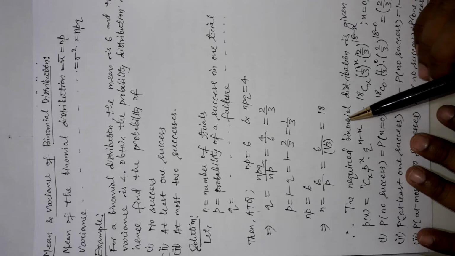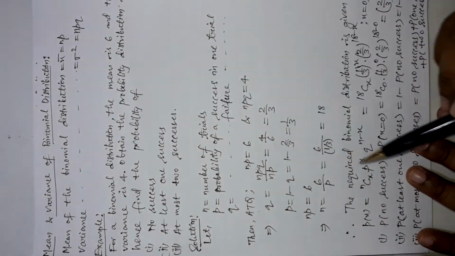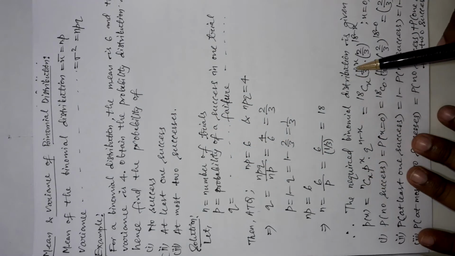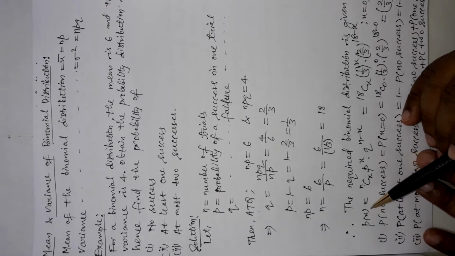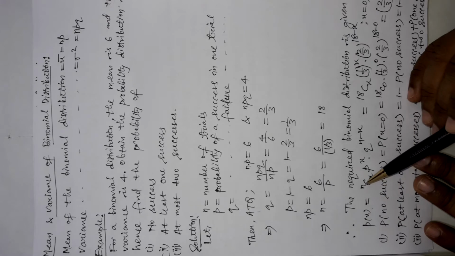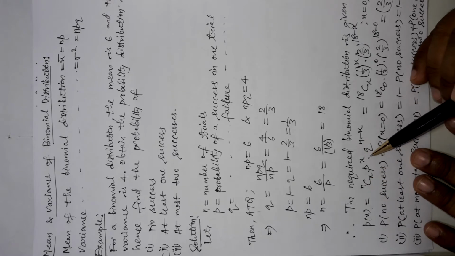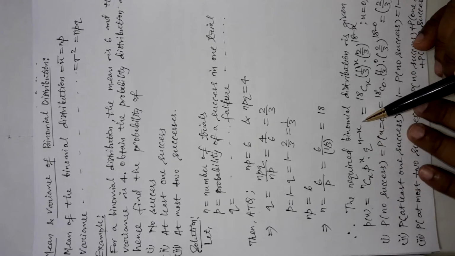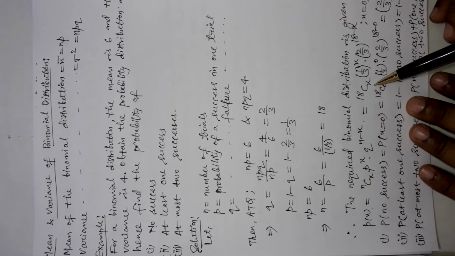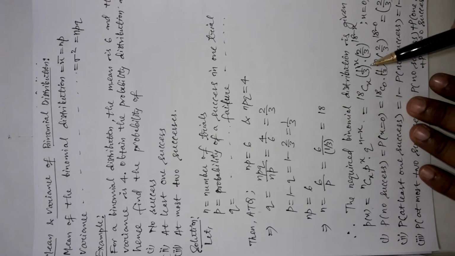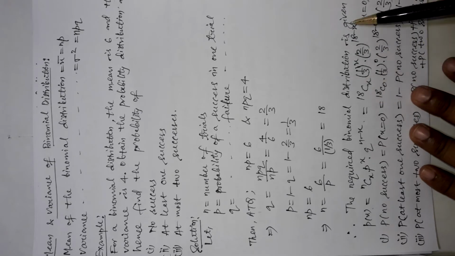So the question is to find out first the probability distribution. The required binomial probability distribution here is p of x, a function of x, which is equal to nCx p to the power x into q to the power n minus x. Okay. In place of n we can put the value 18, x will be x, p and q values you put here and the expression will be something like this.